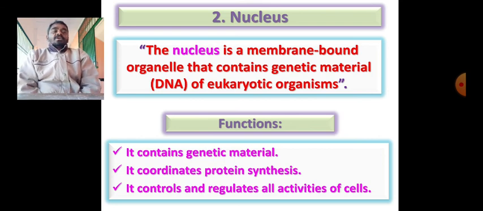Now nucleus. The nucleus is a membrane bound organelle and it contains genetic material. This is the one and only organelle which contains genetic material, that is called DNA. Because of that reason, nucleus is segregated from other organelles, or it becomes more important than other organelles. Why is it highly important? Because nucleus has a specific function. Just you can read out there. It contains genetic material. Already I told that genetic material present in eukaryotic cells is DNA, and it coordinates the